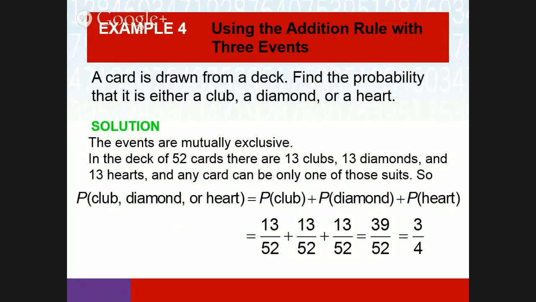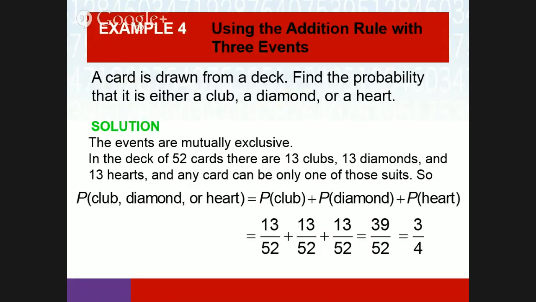Out of the 4 total suits, I want to know the probability of getting 3 of them: clubs, diamonds, hearts. Clubs, diamonds, hearts plus spades would be 1. It's either club, diamond, heart, or spades. So if you take 1 minus 1/4, you get 3/4. Or you take 52 over 52 minus 13 over 52, and you get 39 over 52.